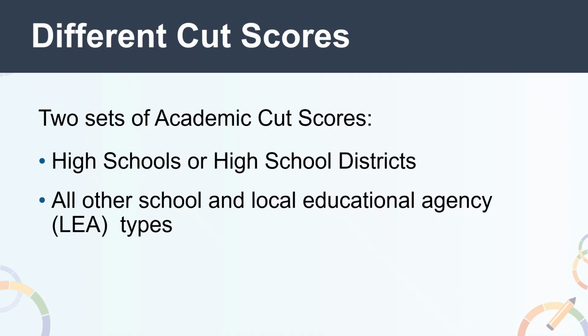Since the 2022 dashboard, DAS-specific cut scores are no longer applied to the dashboard. DAS schools have the same cut scores applied as other schools with their school type. The final DFS, with participation rate rules applied, will be used to determine the status as well as the status level for the dashboard. Cut scores for the academic indicators can be accessed on the 2025 dashboard website, which is linked in the note-taking guide.